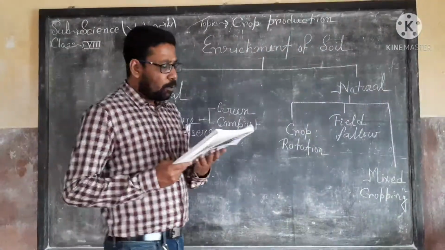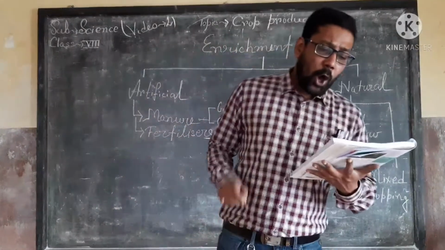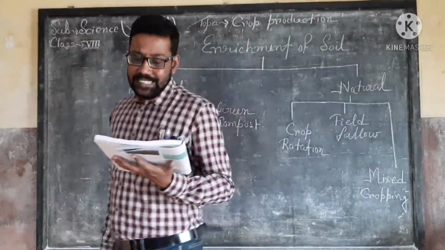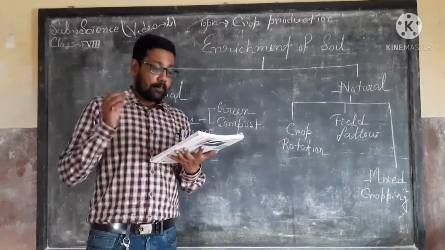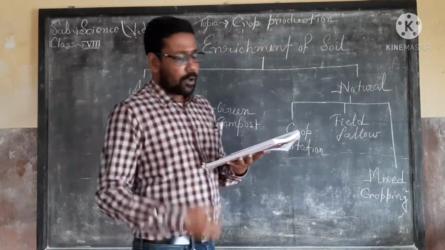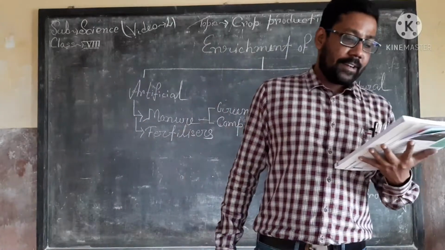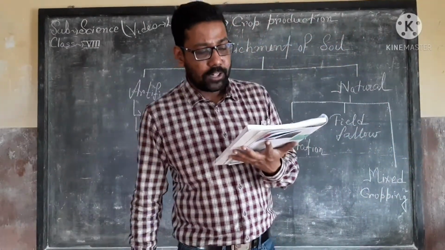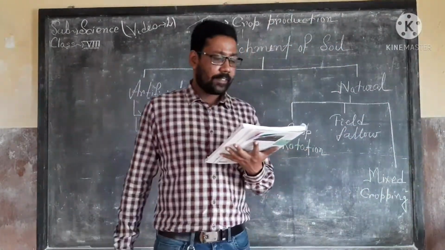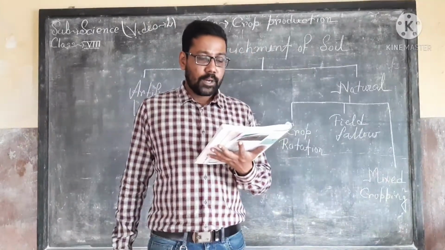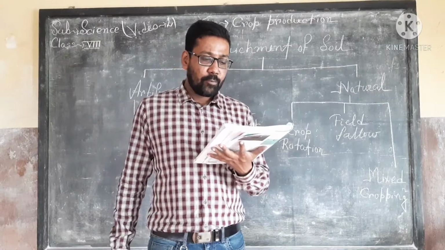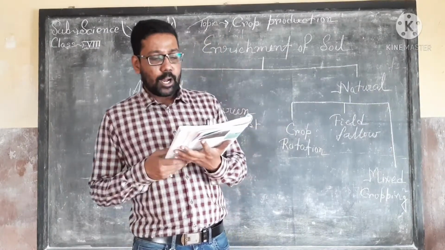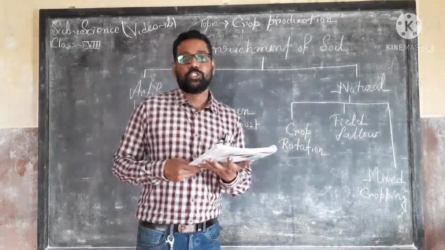Compost is made on a large scale by digging a pit in the ground, and organic waste matter is shoveled in layer by layer, separated by layers of soil. When the pit is full, it is covered over and left undisturbed for a few months for complete decomposition.